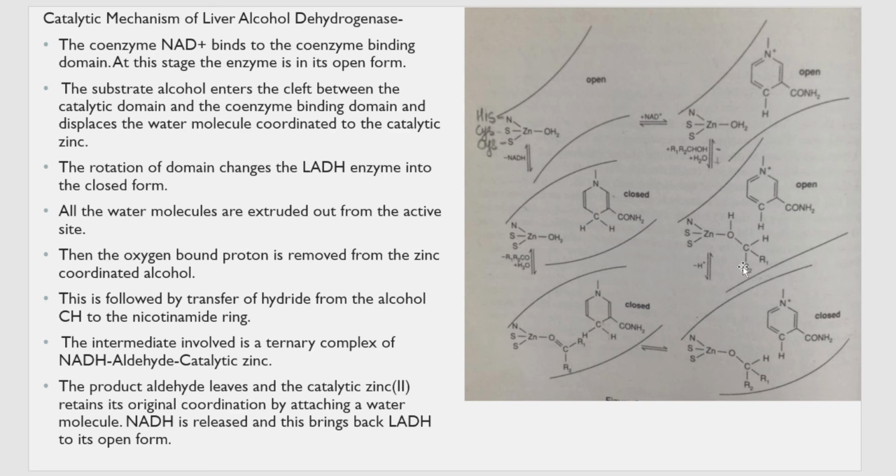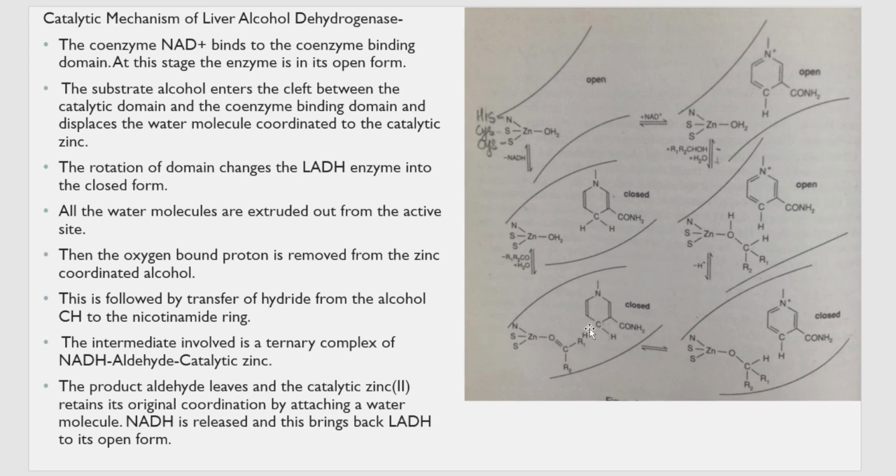In the next step, what happens? One more proton is lost, that is this proton is lost. At this point the protein attains a closed configuration, and all the water molecules are removed in the closed configuration. What happens next? There is one H from the CH migrating onto the NAD plus to give NADH, and in order to maintain the carbon's valency, there is double bond formation.